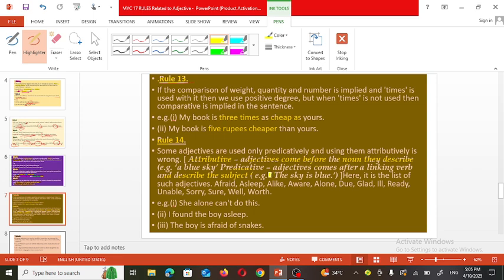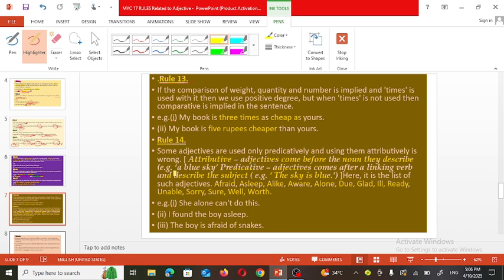For example, the sky is blue. So the adjective blue is used after the sky. Here is the list of such adjectives: afraid, asleep, alike, aware, alone, due, glad, ill, ready, unable, sorry, sure, well, and worthy.